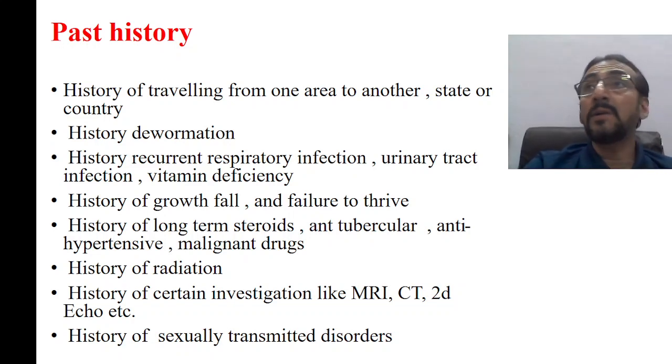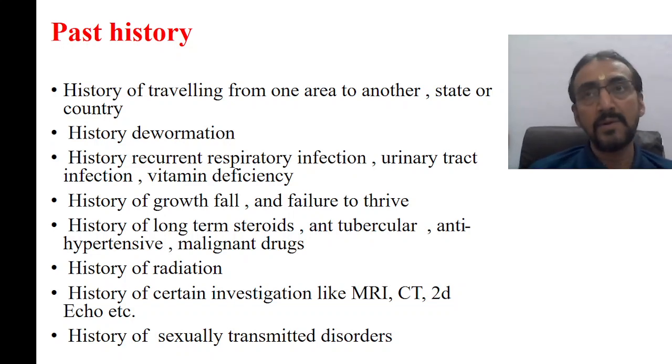Now, history of long-term steroids. There are so many disorders in children where the steroid has been given, starting from nephrotic syndrome, thrombocytopenic purpuras, and so many other autoimmune disorders. So history of long-term steroids or history of anti-tubercular drug, because, for example, a child is coming with arthritis now, and you didn't ask the history of anti-tubercular drug. Then after asking, mother told that he has taken anti-tubercular drugs for 1.5 years, and now the present complaint of the patient is arthritis. Now see, this may be the adverse effect of anti-tubercular drug. Therefore, history of some of the long-term medication is also important.